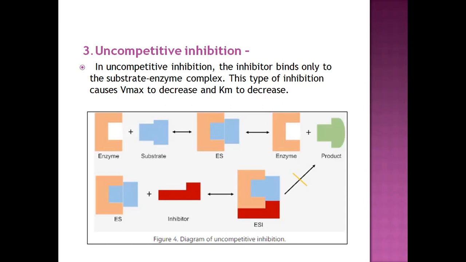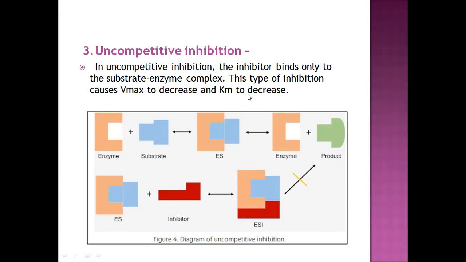What is meant by Vmax? It is the maximum velocity. And what is meant by Km? It is the substrate concentration at half of the maximum velocity. We will discuss these terms in detail in enzyme kinetics, but for the time being, in case of an uncompetitive inhibitor, both will decrease.